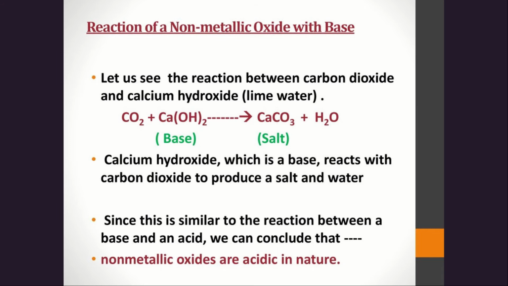Carbon dioxide, CO2, plus calcium hydroxide, that is Ca(OH)2, which is a base, gives salt plus water, CaCO3 plus H2O. Calcium hydroxide, which is a base, reacts with carbon dioxide to produce salt and water. Since this is similar to the reaction between a base and an acid, we can conclude that non-metallic oxides are acidic in nature.